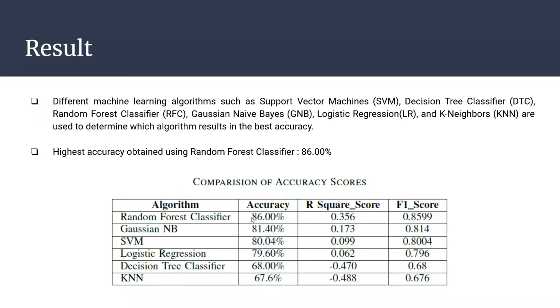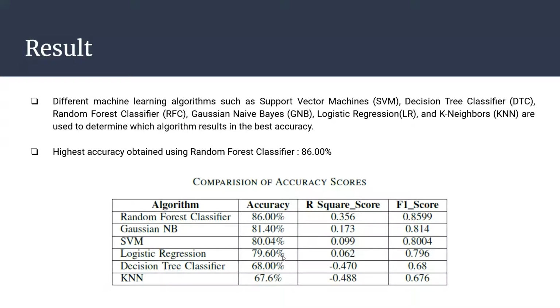The random forest gives us the highest accuracy of 86%. The second was the Gaussian naive Bayes with 81.4% and the other algorithms followed so on. So from this, we can infer that the random forest classifier is best for our project and hence we chose that for creation of our model.